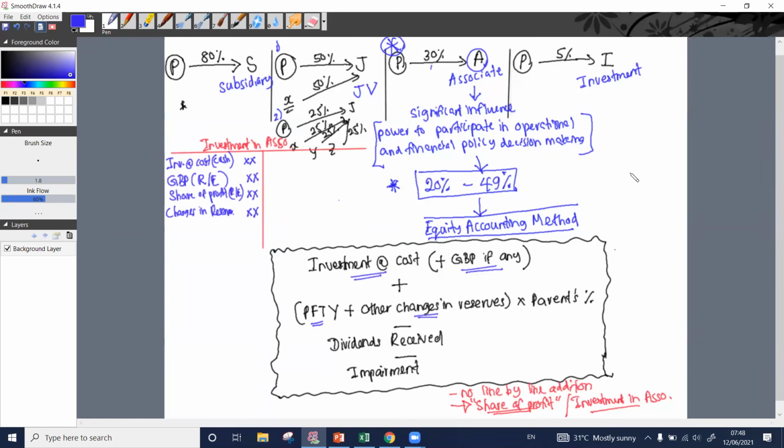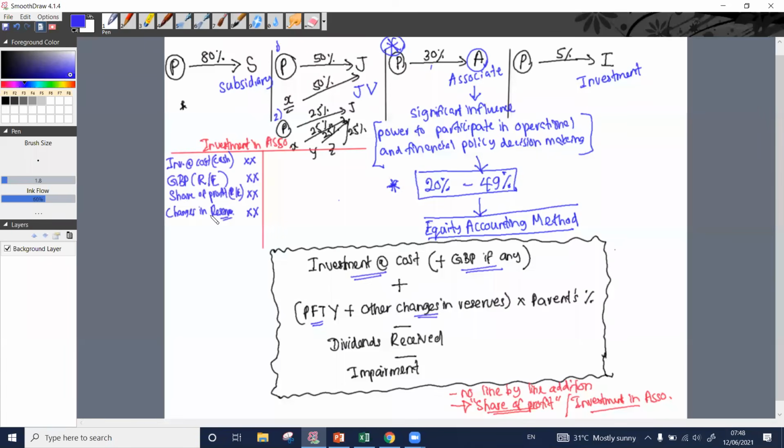So there is a change of 200. We are not taking that 200 here, but 200 into 30%, 60. 60 is the figure we are considering here. Debit to our investment in associate account, where to credit? Credit to the respective reserve account. Right?